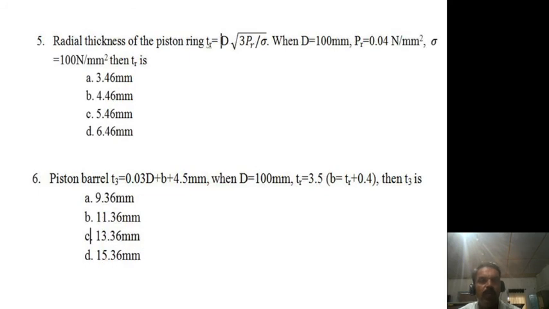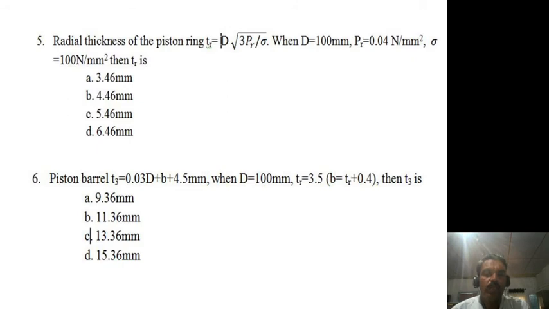And the fifth question is like this: radial thickness of the piston ring, that is TR is equal to small p into 3 PR so and so, D is equal to so and so, PR is 0.04 Newton per mm square, sigma is equal to 100 Newton per mm square. Then the TR value that you have to calculate, and there are 4 options. Among these you have to select the best answer and the correct answer.